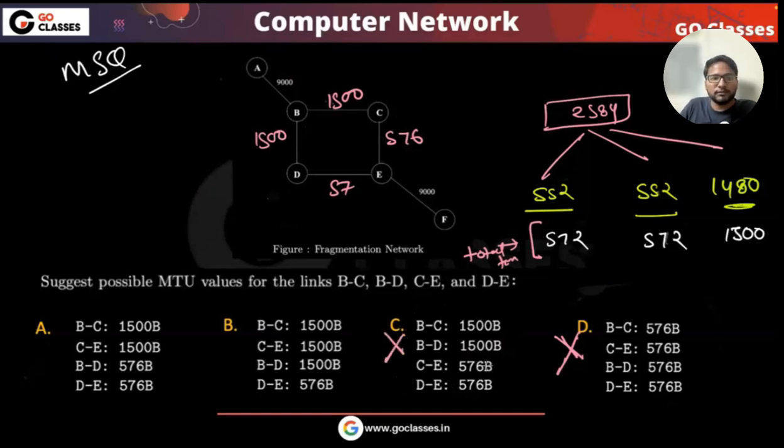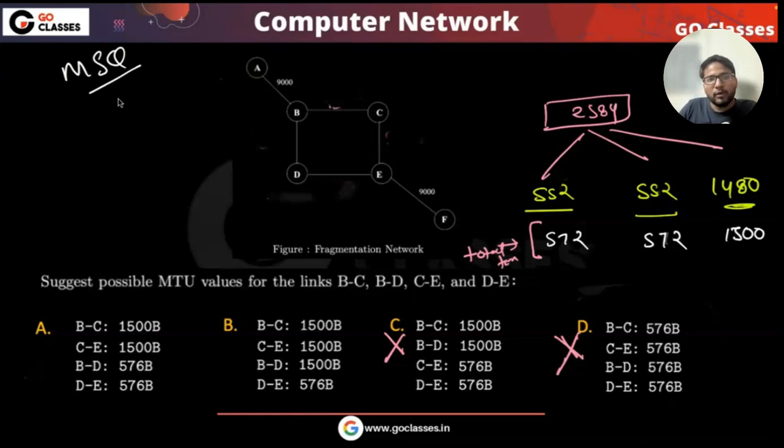C is also false. Understood? Why is C false? Because in this case, the bottleneck is still 576, and you cannot have 1500 at the end. So that's why C is also false. Let's see if A and B both are correct or just one of them is correct. Since this is an MSQ question, let's see if both are correct or only one of them.